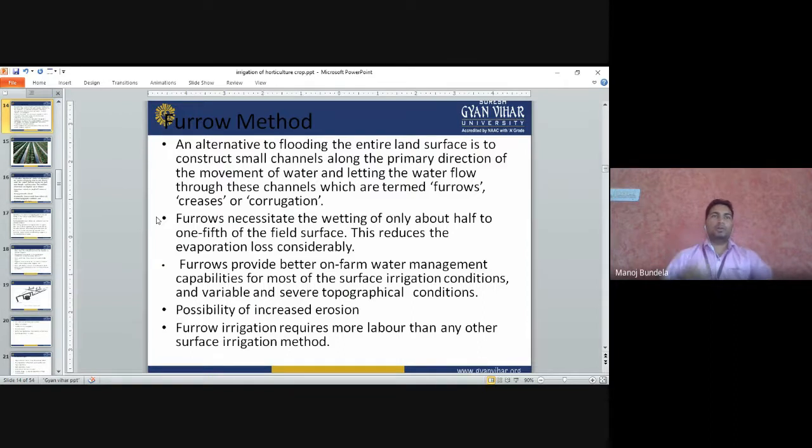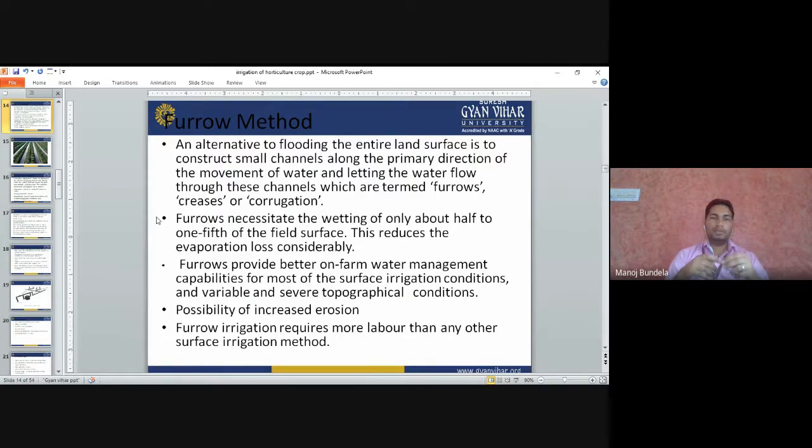Normally the upper surface of the soil is fertile, and whenever we go to the lower surface, the fertility of the soil is reduced. So when we apply water by the flood irrigation method, the upper surface of the soil will also go with the water from one field to another field. Whatever nutrient soil is there will go to the other field. That is called soil erosion.